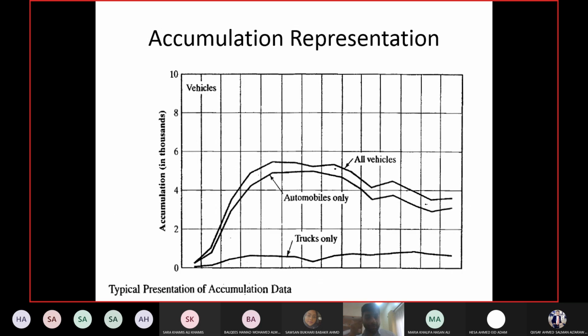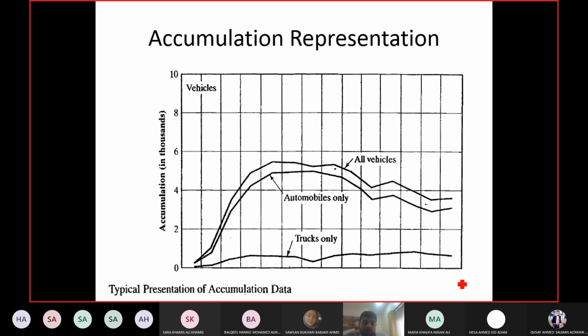After you get the accumulation count, you can plot graphs like these. So you have accumulation values on the y-axis and you have the time on the x-axis. You can see they have different graphs, one for all vehicles, one for only cars, automobiles meaning cars, and one for trucks. So you can count the vehicles combined or you can count the vehicles of different types separately.